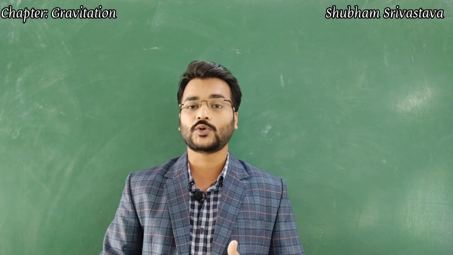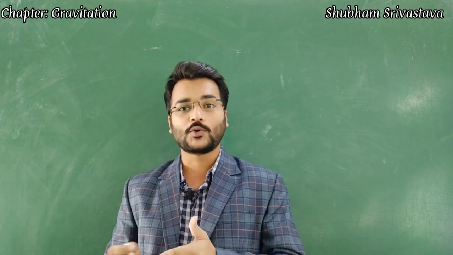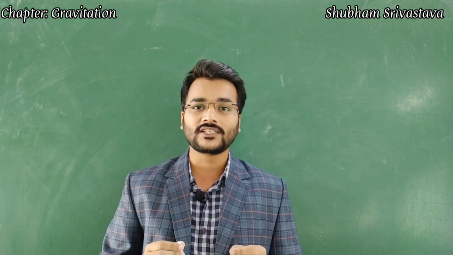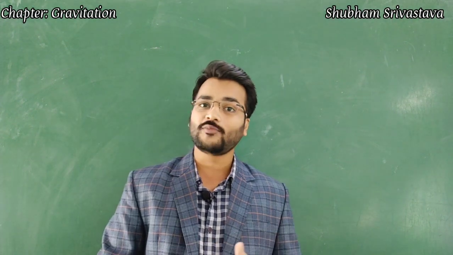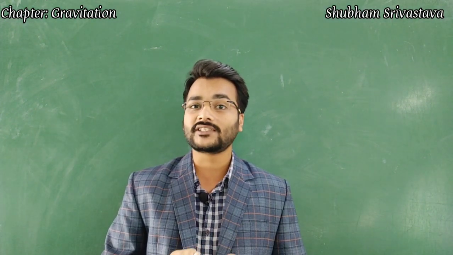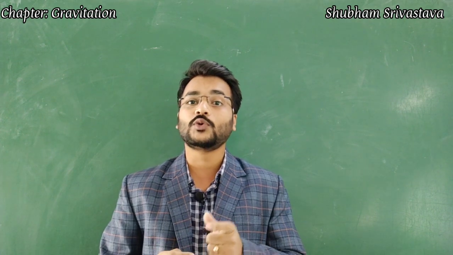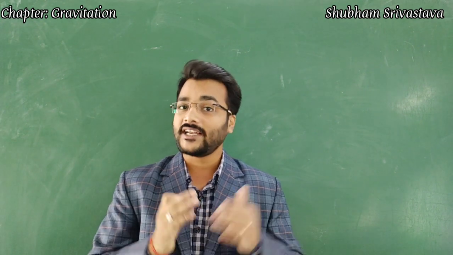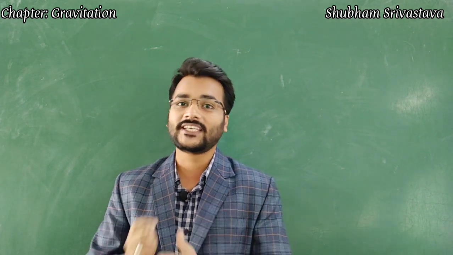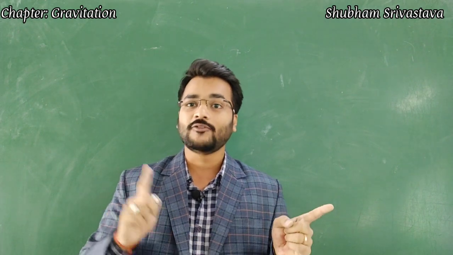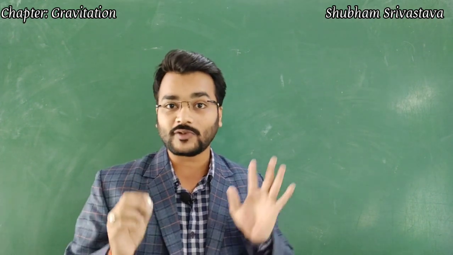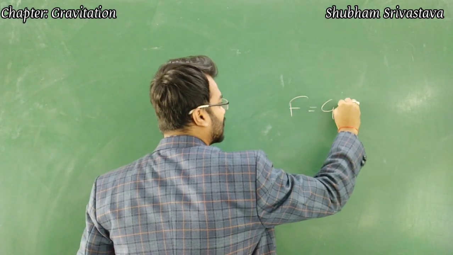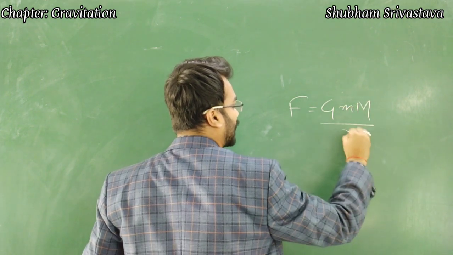It will be F is equal to capital G small m into capital M whole divided by r square. Now what we simply need to do is use Newton's second law of motion, and the formula which we got from Newton's second law of motion was F is equal to m into a. Force is equal to mass into acceleration, and in this case the acceleration is due to gravity. So we will replace a with small g, and the final formula which we will be getting after replacement is F is equal to capital G small m into capital M upon r square.